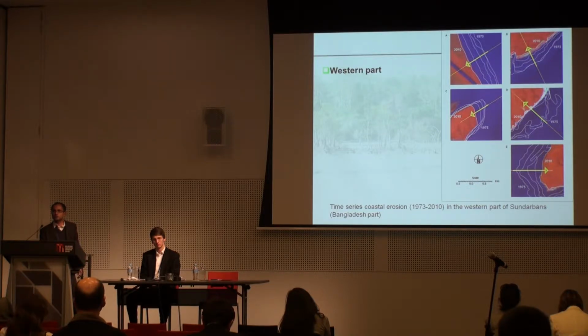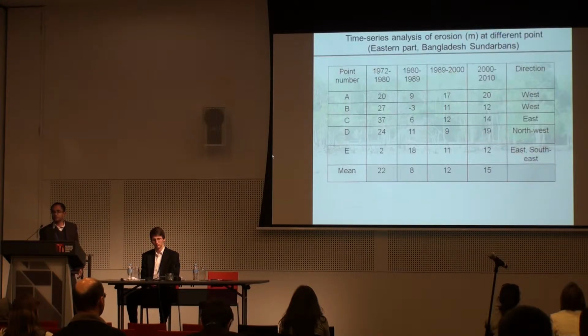This was for the western part of the Bangladesh Sundarbans. Sometimes we see a very regular pattern, but sometimes we also see an irregular pattern. In some cases, we have seen that at the earlier time, the 73 to 80 image, the erosion was lower, and sometimes it is higher in the recent past. Let us see how it is happening. So, I just put the transect line and tried to get a summary.